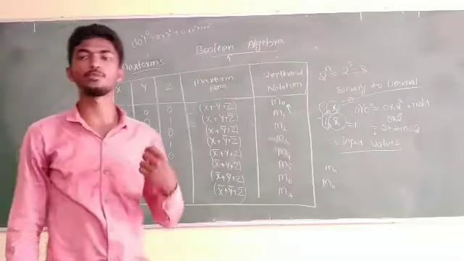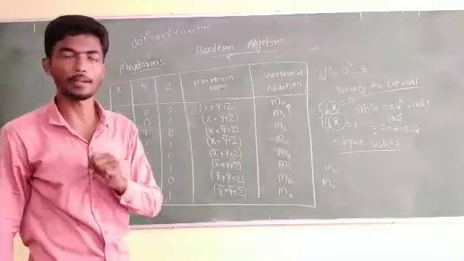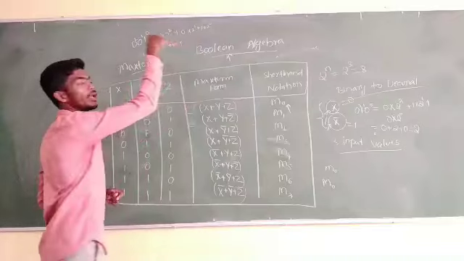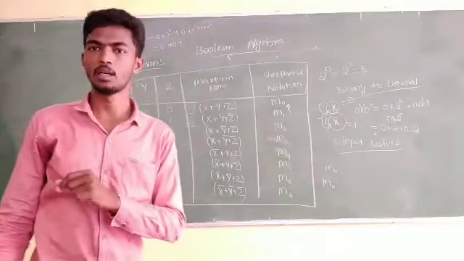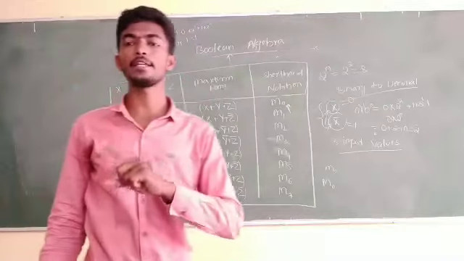Where 2 to the power of 2 is 4, 2 to the power of 1 is 2, and 2 to the power of 0 is 1. So 0 plus 0 plus 1 gives the total 1. This is conversion from binary to decimal.